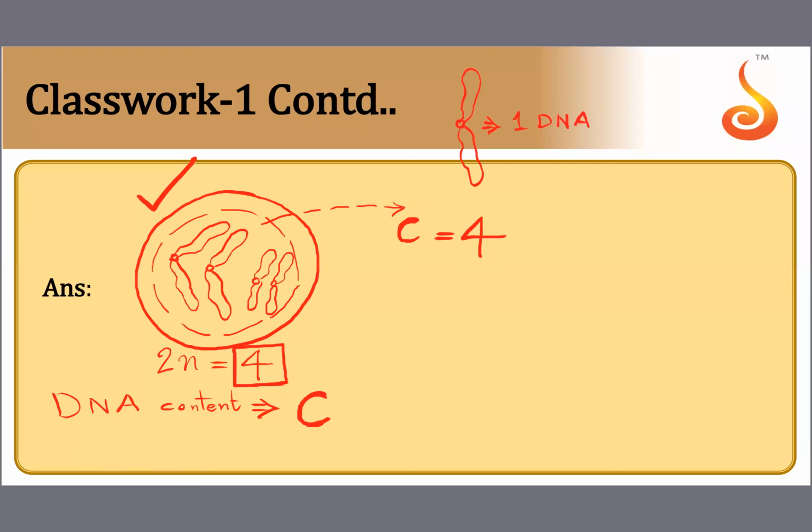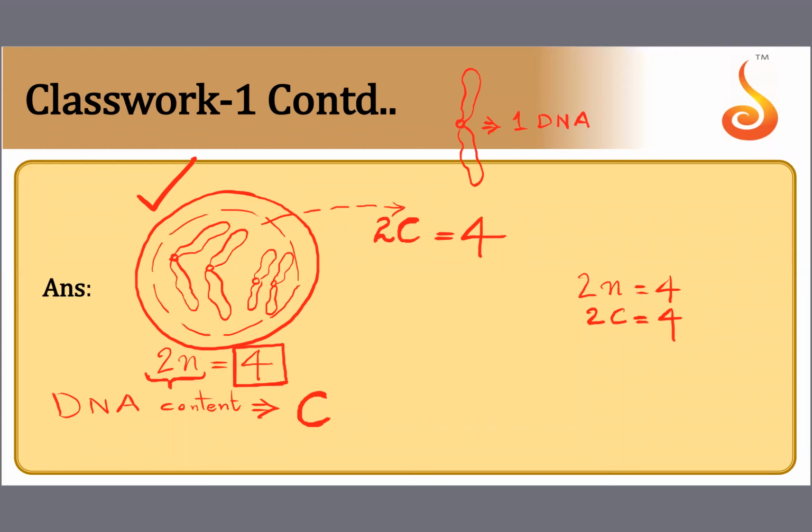But I am representing diploid as 2n. Since it is a diploid cell, I should not write it as C. I should affix a 2 to it. So it is 2C is equal to 4. So the ploidy of the cell is 2n is equal to 4, and the DNA content of the cell is 2C is equal to 4. 2n is equal to 4, 2C is equal to 4.